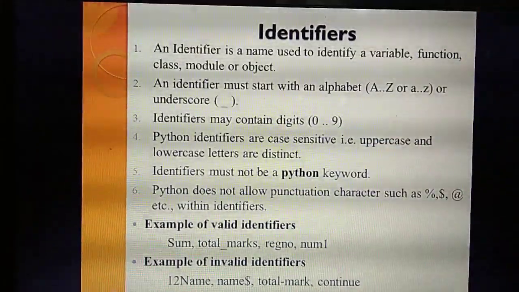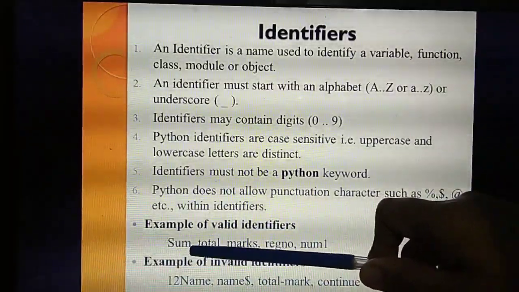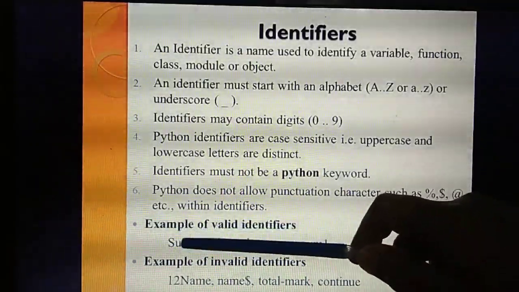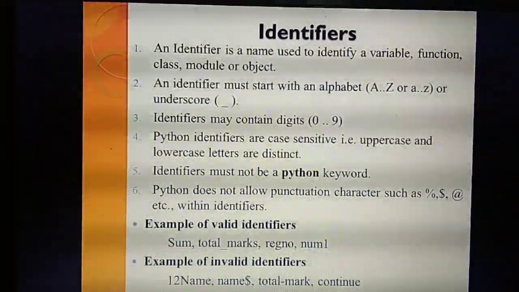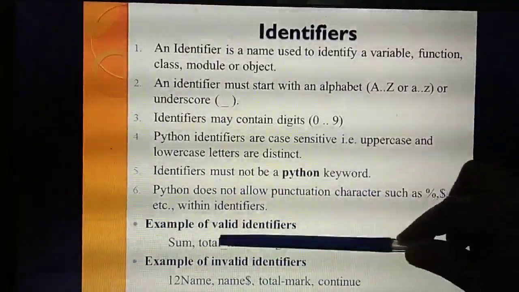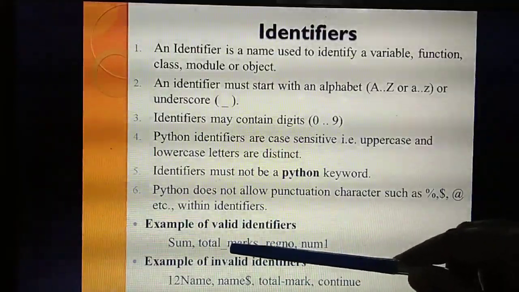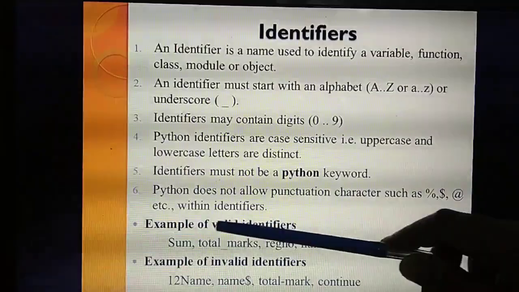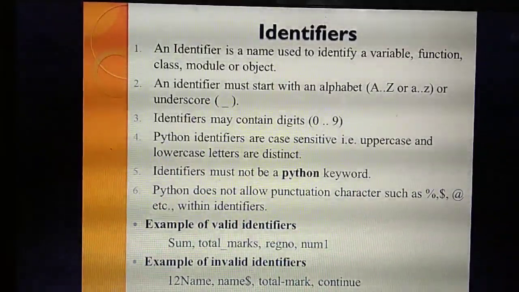Yes. Listen. So this is the example of valid identifiers. Valid means correct identifiers. What's the first example they have given? Sum. What's the name of this identifier? Sum. What's the second condition? It starts with an alphabet. Next, otherwise it can start with which symbol? Underscore. Is it visible? Underscore symbol. If you see this underscore symbol, you should know that it is an identifier.